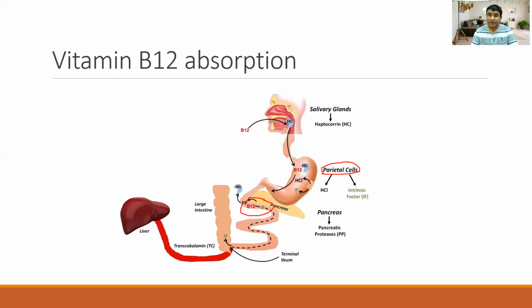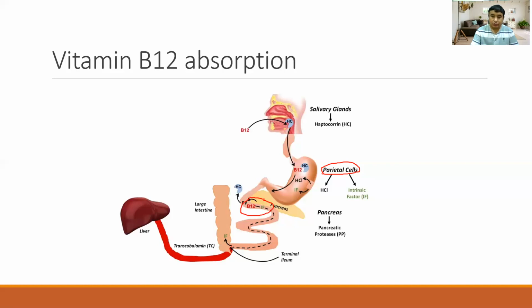That's why if someone has vitamin B12 deficiency, then you have to think about the food sources, whether the patient is taking vitamin B12 or not. Then we also have to think about the intrinsic factor. The condition where the intrinsic factor can be deficient is pernicious anemia. We also have to think about disease of the terminal ileum if someone has vitamin B12 deficiency.